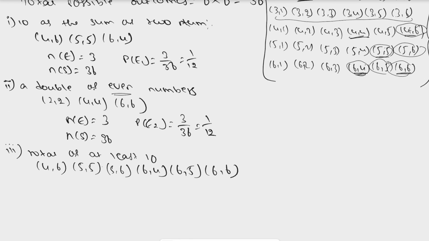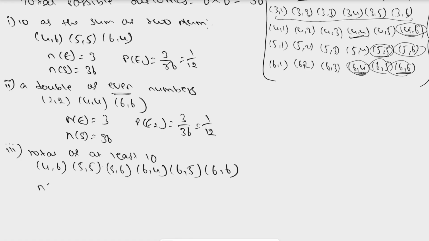What are our total outcomes? The number of favorable outcomes is equal to 6, and as we know, n of S is equal to 36. The probability of getting this third event is 6 by 36, which is equal to 1 by 6. And we have a fourth one, which is the multiple of 3.